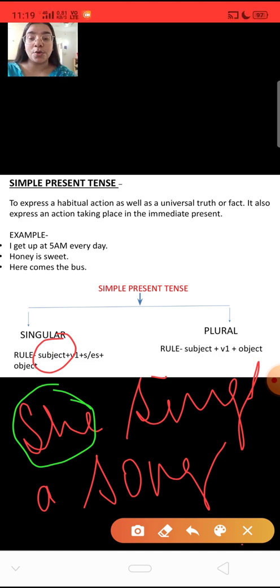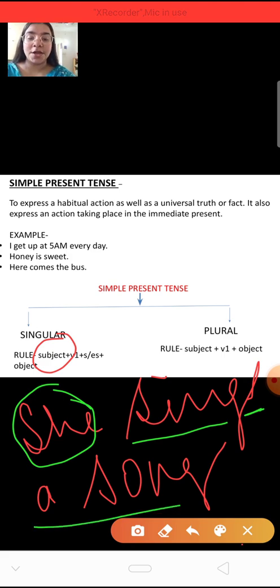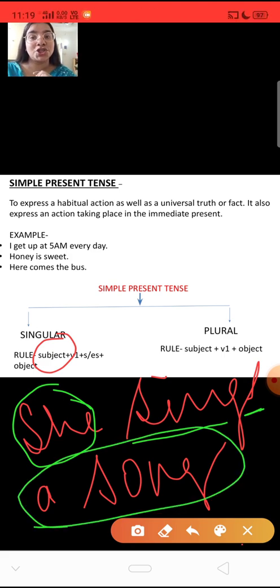The second rule was that you have to write the verb with s or es. So I have written the first form, that is sing, and I have added s to it. That means she sings. We have completed two things, and at last the object will come, that is song. She sings a song. Simple.